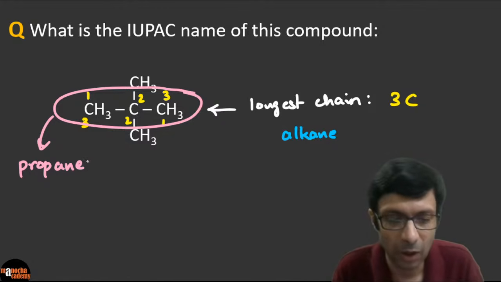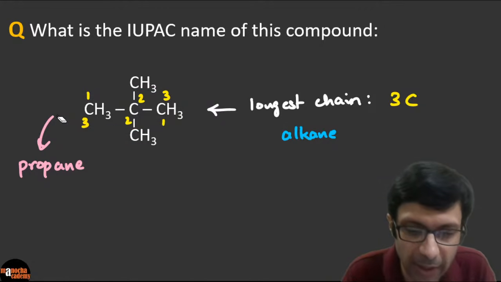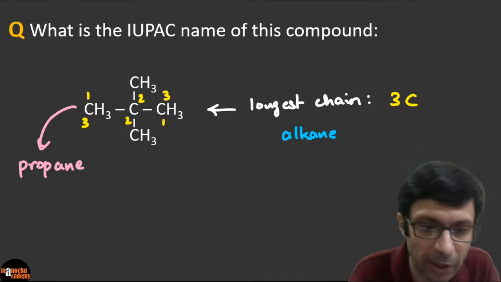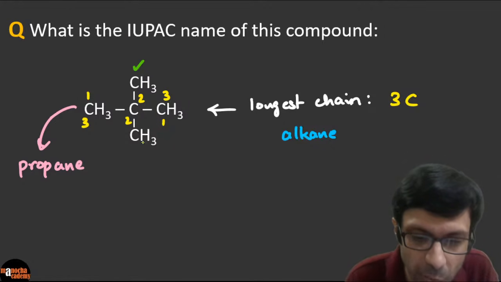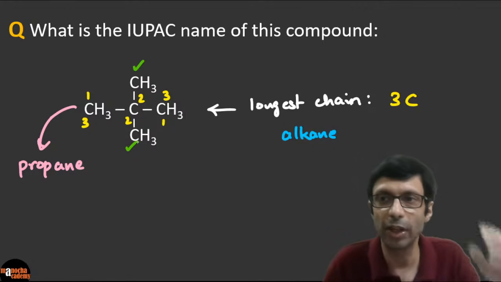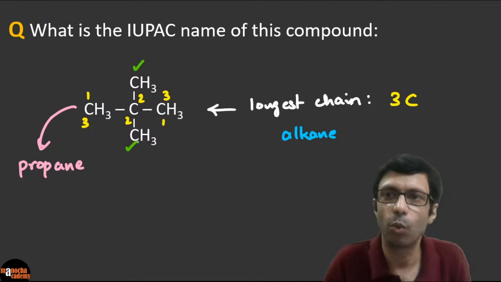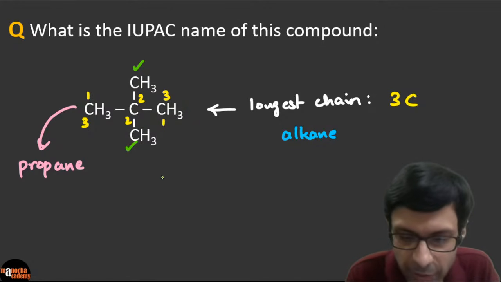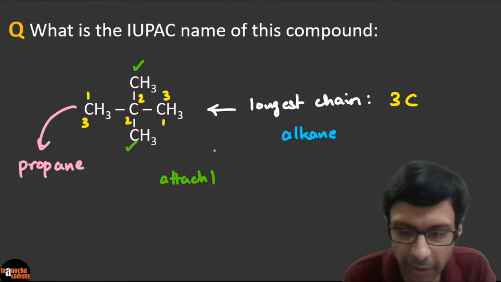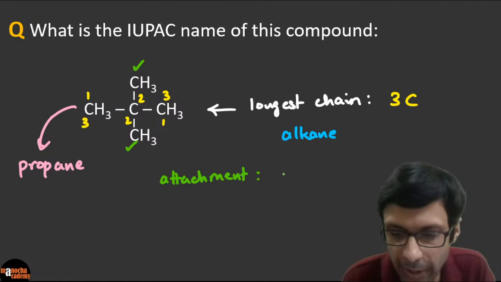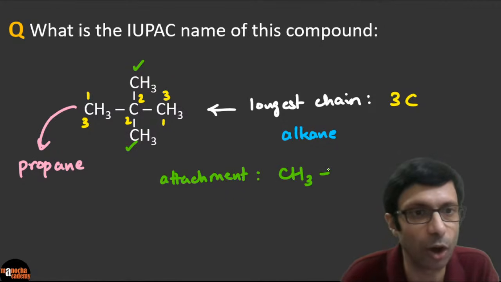But now you can see, so I'm going to erase this. You can see that this was the main chain, but there are basically 2 attachments here. So please look at it carefully. There is one attachment here and one attachment here. And what is the attachment CH3 known as? Can you tell me, guys? What do you call CH3? So you can see, guys, that there are these attachments of CH3 to the main chain. So what is CH3 called?